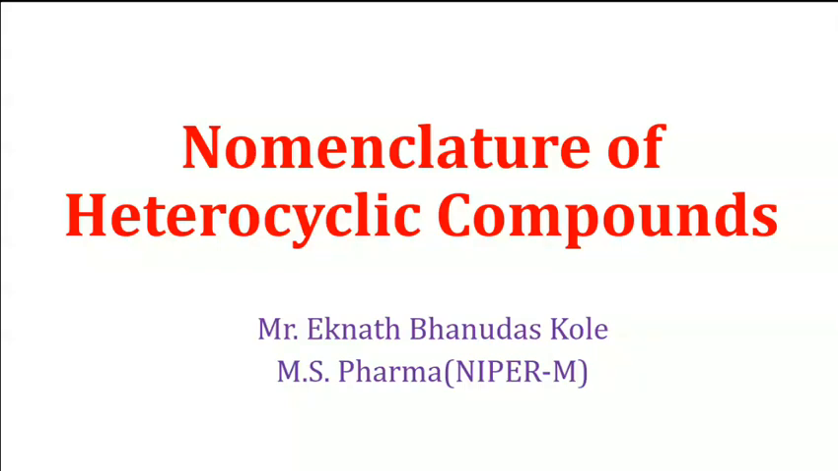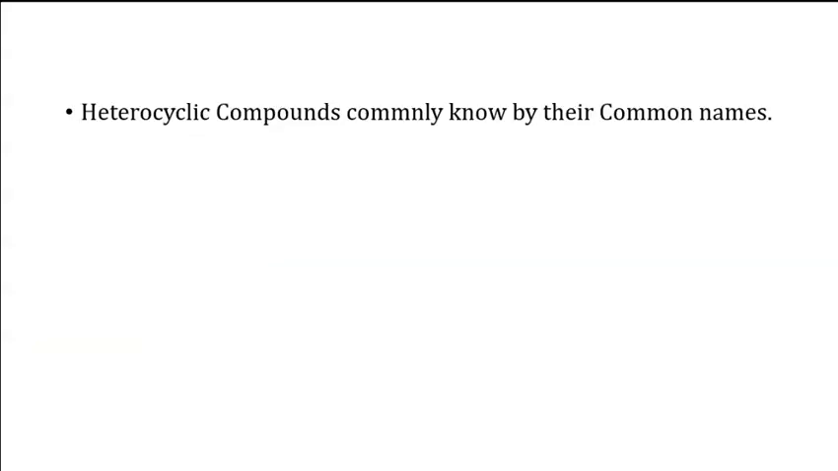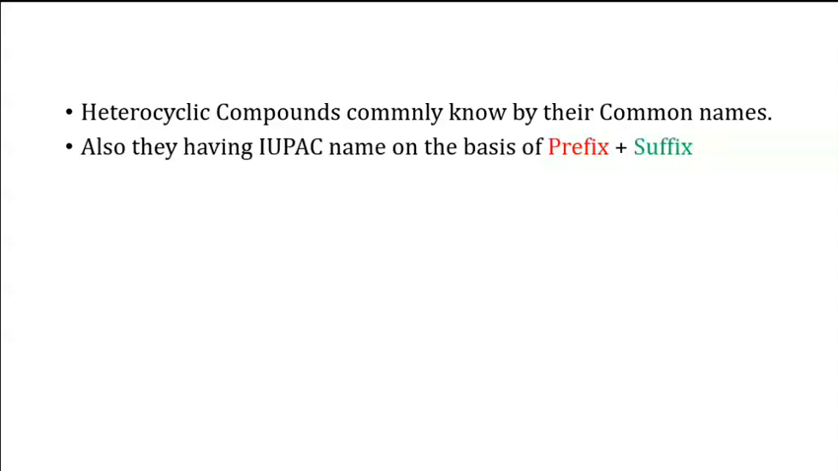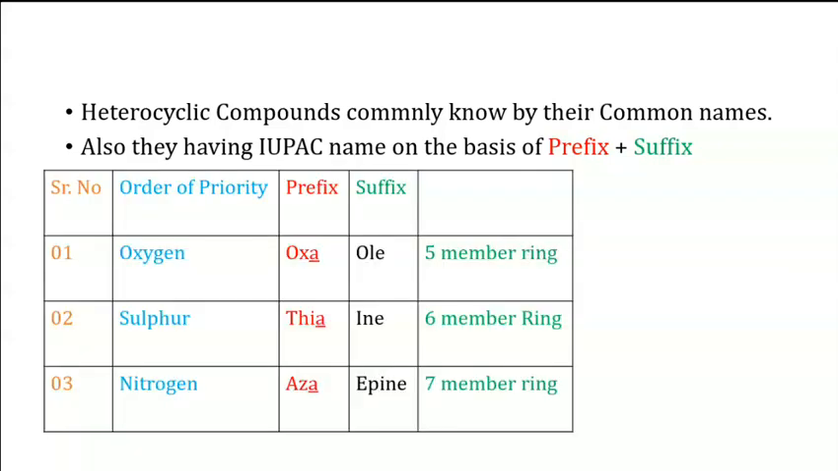Nomenclature of heterocyclic compounds. Basically, heterocyclic compounds are commonly known by their common names. Also, you can give the IUPAC name on the basis of prefix and suffix. While giving the IUPAC name for heterocyclic compounds, you have to remember the prefix and suffix and give them according to priority. Heterocyclic compounds, you know very well, contain a heteroatom such as oxygen, sulfur, nitrogen.